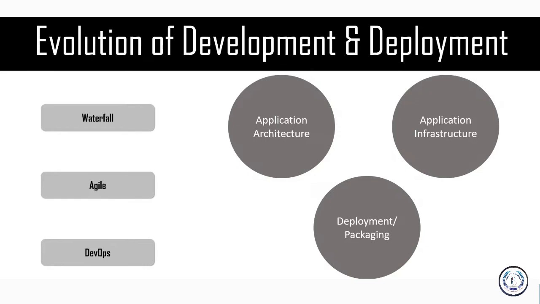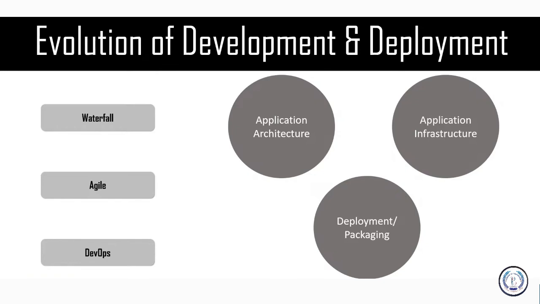Similarly, if you go ahead and discuss their application infrastructure, now for your waterfall models, we had data centers that basically had all these applications being hosted, right? Your monolithic applications. Similarly, when you talk about Agile, we mostly move to the hosted platforms, right? And when you talk about current microservices or your container infrastructure, we talk about cloud hosting. And that is why we've come up with this session where we'd be understanding how containers work on top of cloud. That is your Kubernetes orchestration tool. In this case, we'd be working on our Microsoft Azure cloud platform.